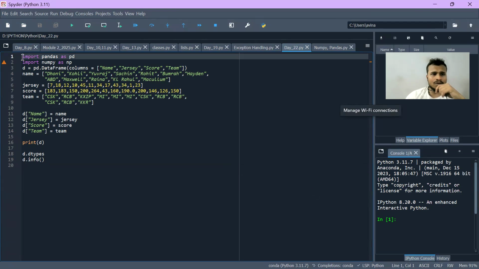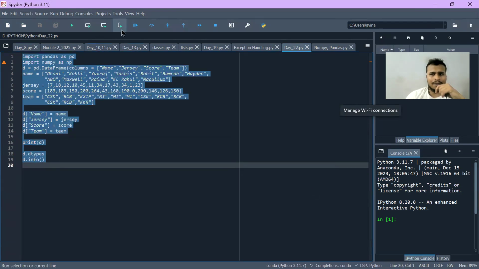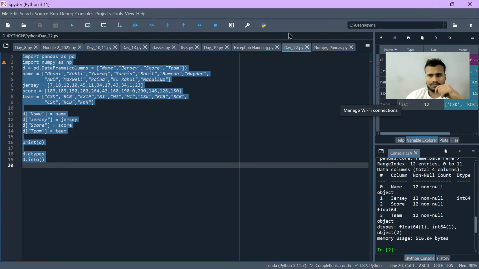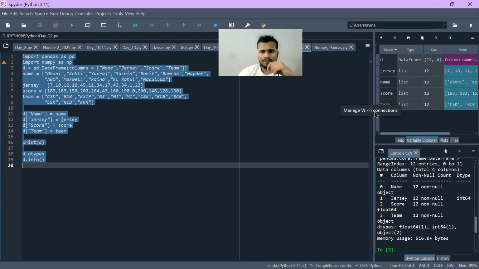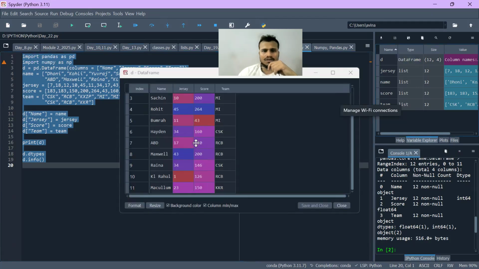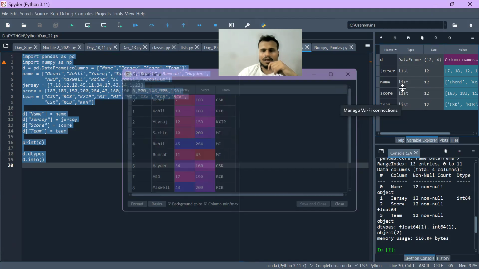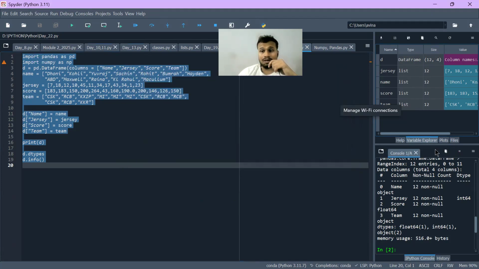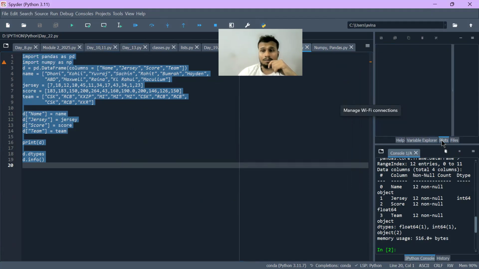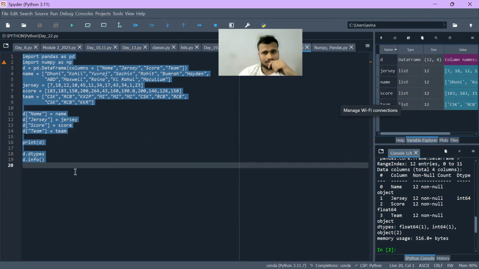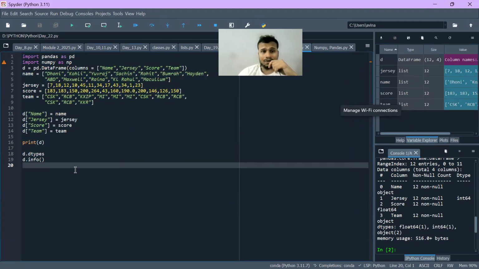Because see, if I execute this line of code, I'm just showing you the features of Python. I have executed this, and in the variable explorer you can see that my variable named D is a data frame, and if I click on it, you can see the data inside it. Similarly, for every variable you can see the list, and the plots also can be seen here. Everything can be seen here, including checking the directory of certain things.